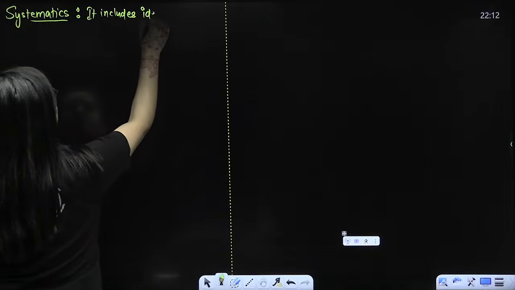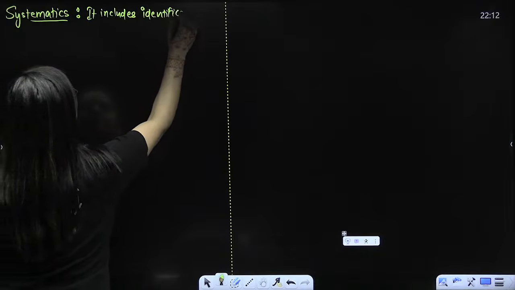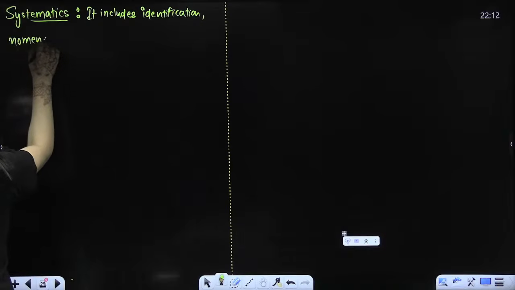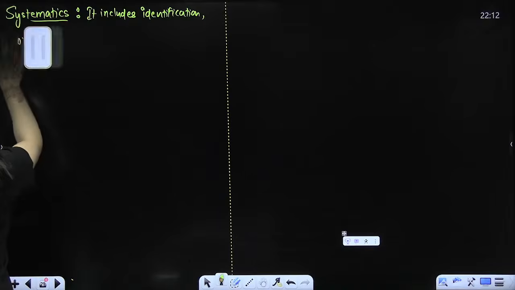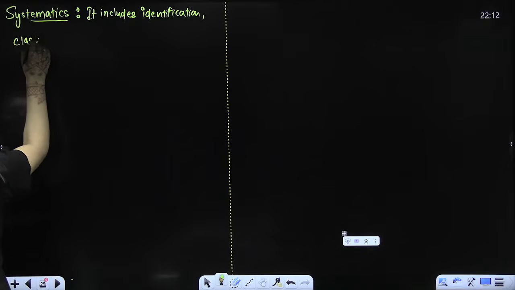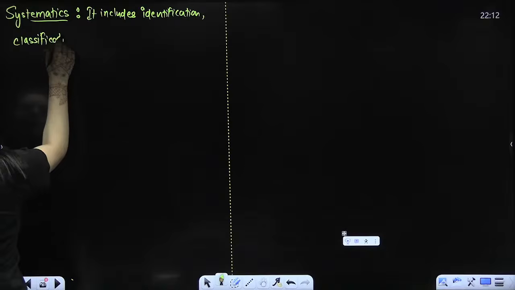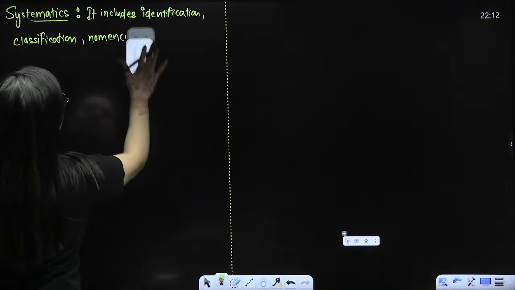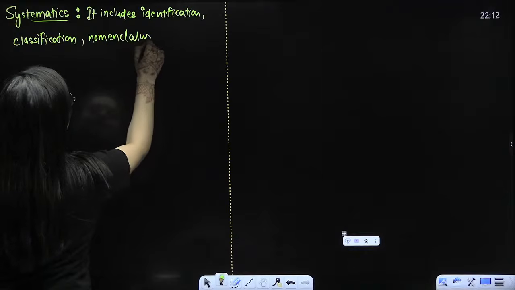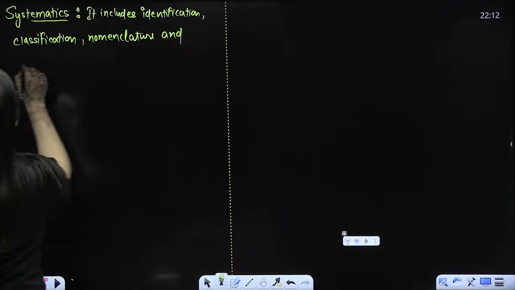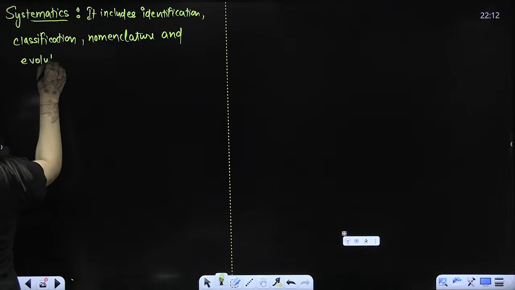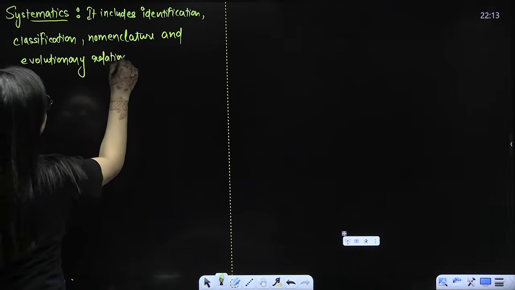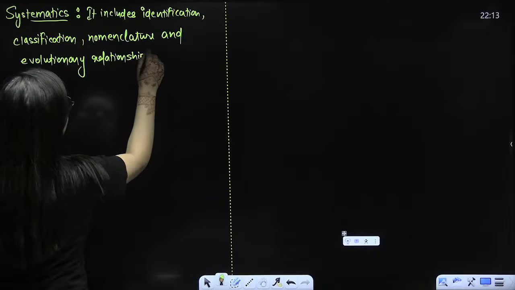identification, classification, nomenclature, and evolutionary relationship. So beta, for evolutionary relationship, the other word that you use is phylogeny.